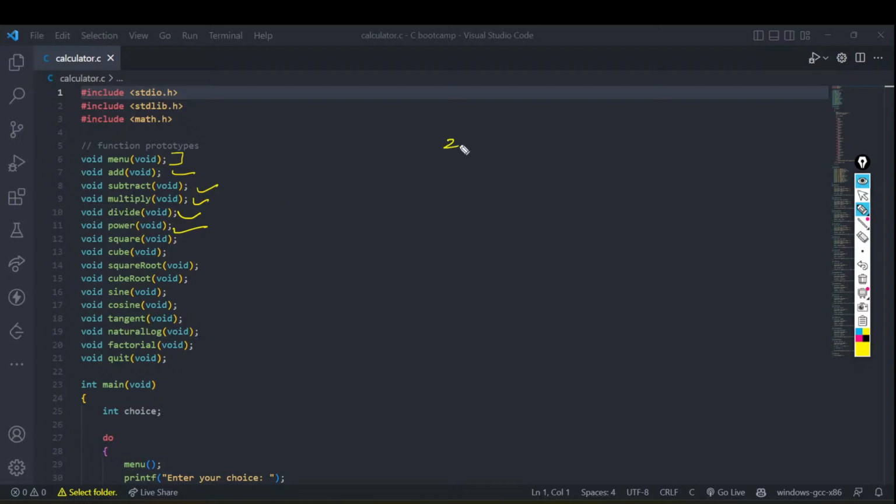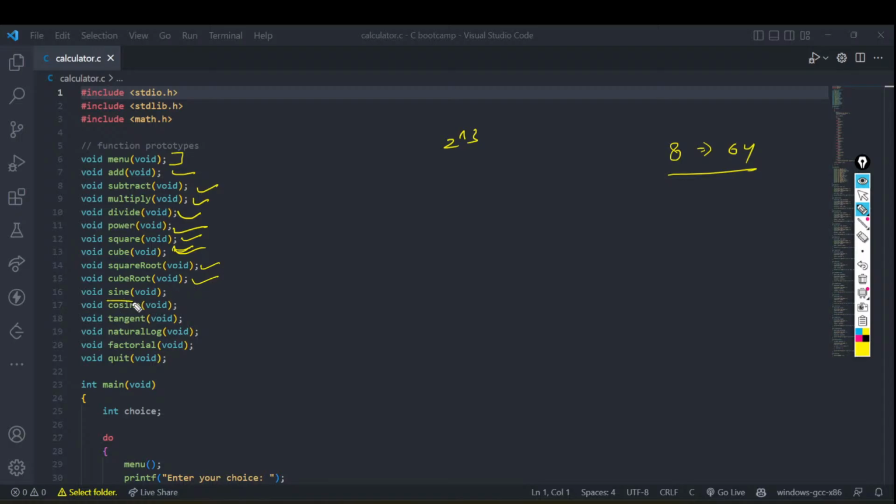Suppose you want to calculate 2 to the power 3, right? So you can calculate using a power function. Then there is a square function also. Maybe you want to get the square of 8, which is 8 8s are 64, right? So you'll be able to get that using that. Next up is the cube function. I hope you know what a cube is. Contrary to that, we have square root and cube root also, right?